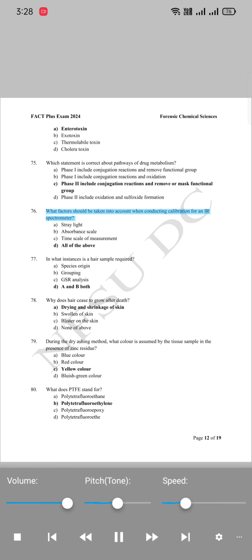76. What factors should be taken into account when conducting calibration for an IR spectrometer?